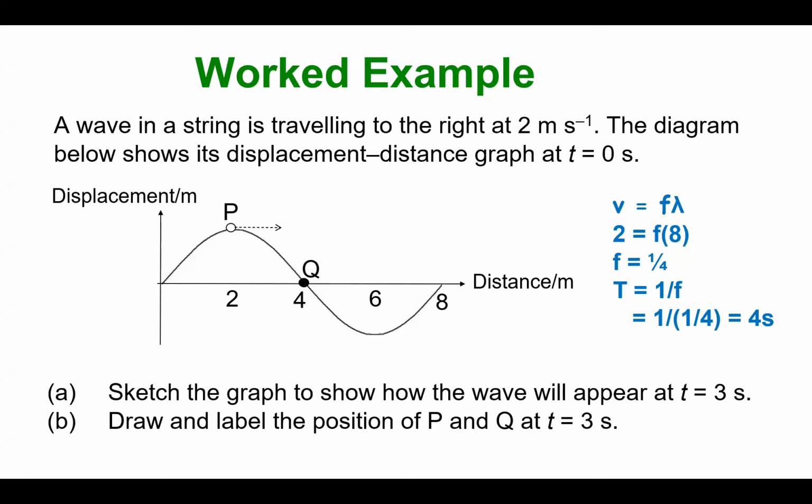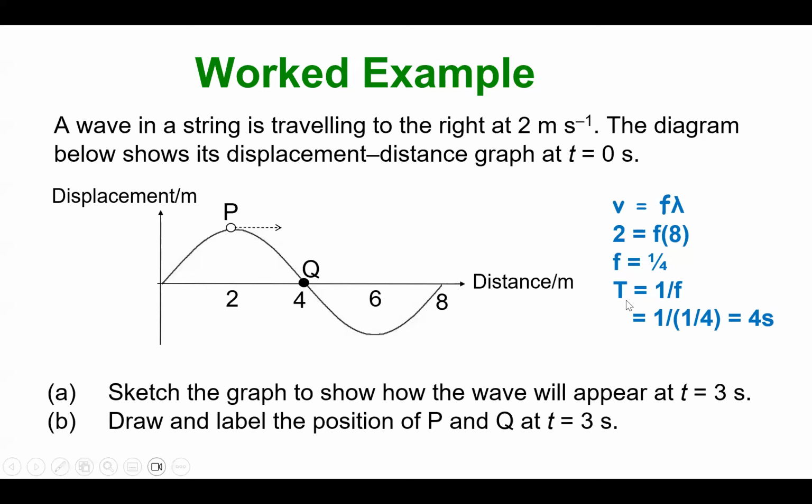It takes 4 seconds to generate one complete wave. The next thing that you must know: each particle during a wave will always move in 4 different segments. If the 4 different segments come back to its original position, it will repeat itself again, 4 different segments back to its original position.